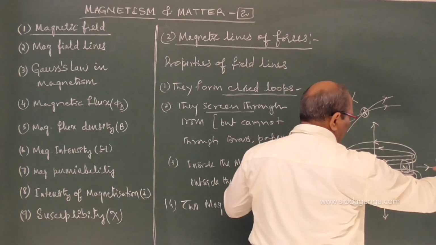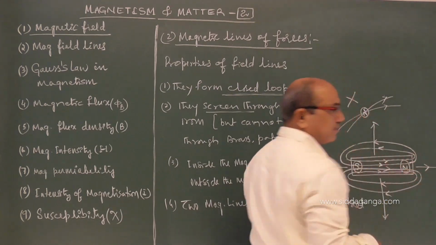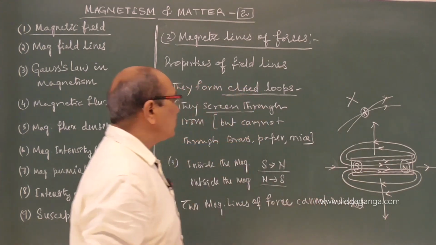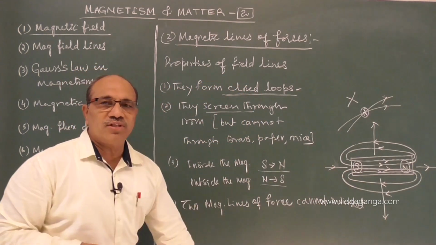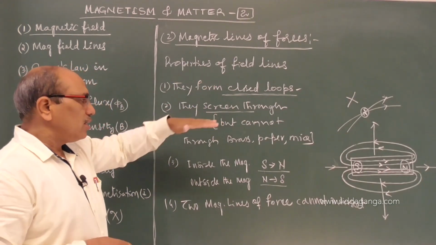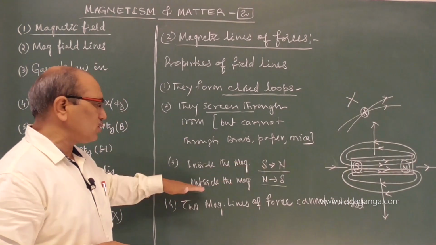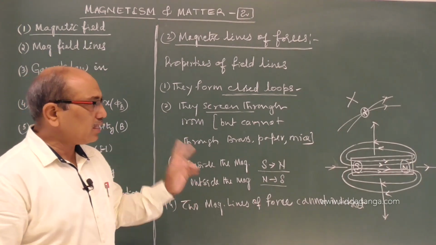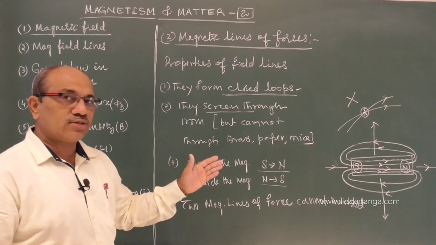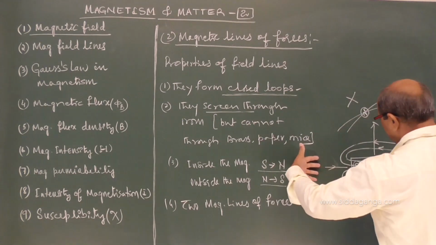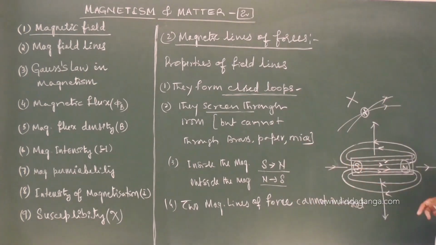Along the axis, you see they are converging. They are shrinking. So these are the simple properties we come to know about the magnetic field lines. They form closed loops. They pass through the magnets. Inside they go from south to north, outside from north to south, and two magnetic lines of force cannot intersect each other. Along the axis, magnetic field lines tend to contract, but they dilate perpendicular to the magnet.